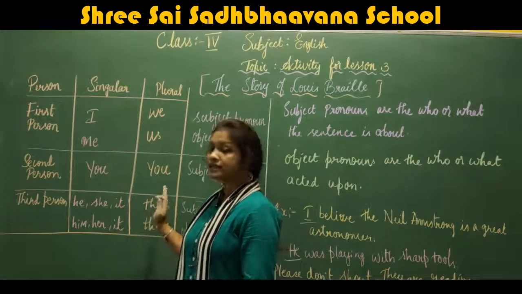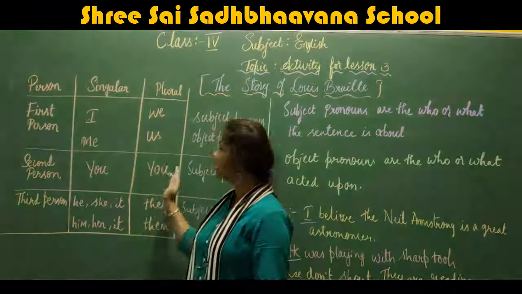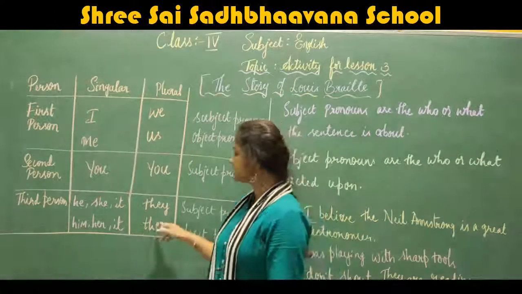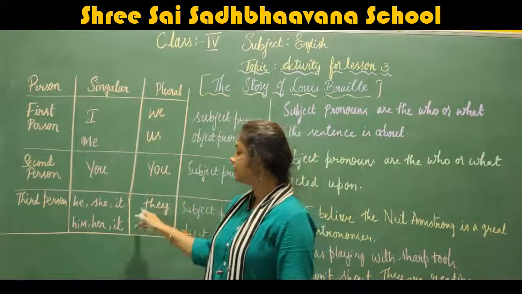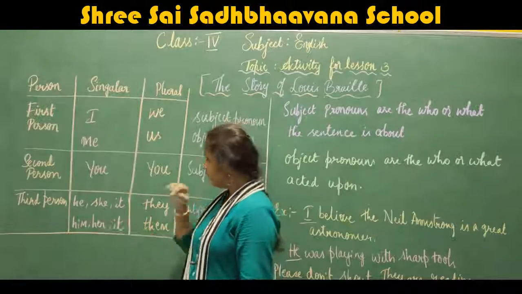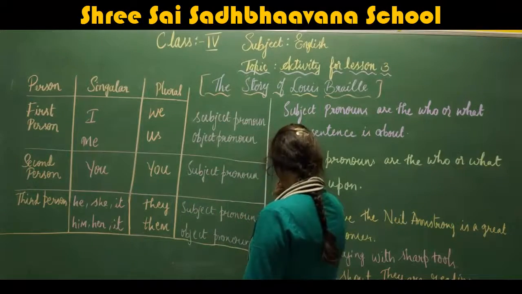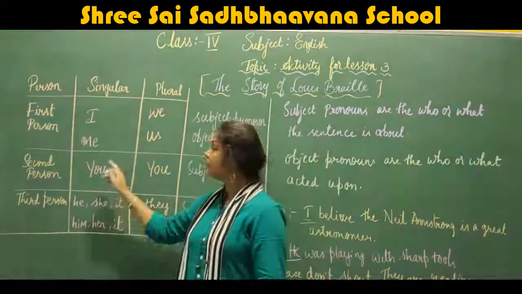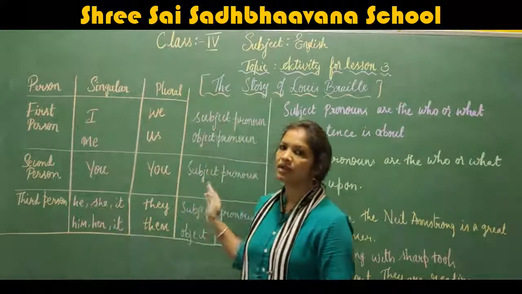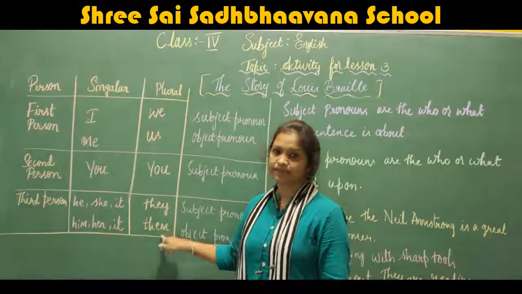They is used for plural when the singular is he, she, it. We use them in plural when it is him, her, and it in singular. When we use him, her, and it in singular, then in plural form it should be them.